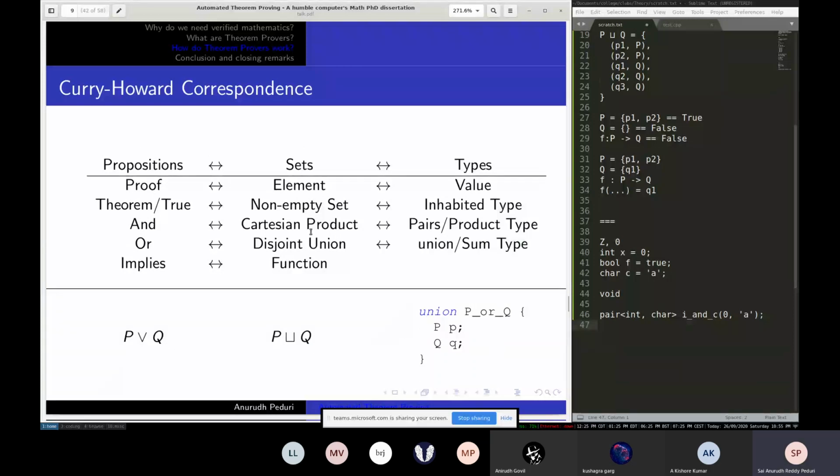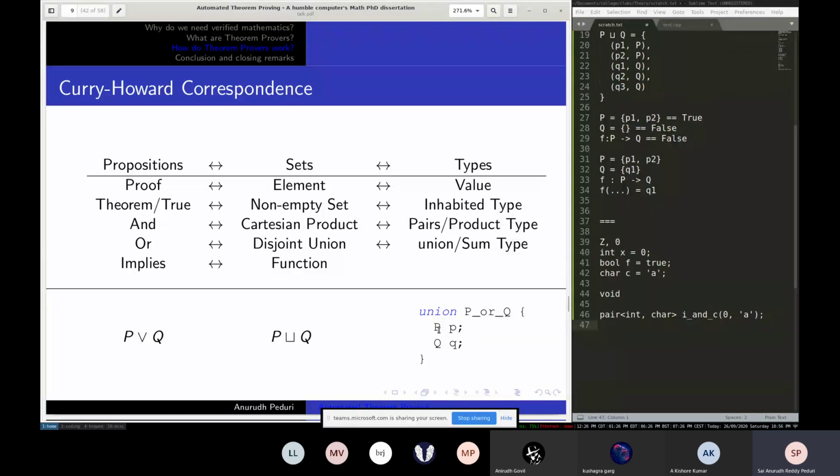The next thing is, how do you represent disjoint union? Luckily, C already has the exact type that we need, that is the union type. For those not familiar, union is basically a type construct that is used to build types where you want to save memory. If you know that in your program, you will not have both of these, but rather you want to store one of these, but you don't know beforehand which one you're storing, you can use a union. It has overlapping storage, so it only allows you to store one of these values correctly at any point of time in the code.